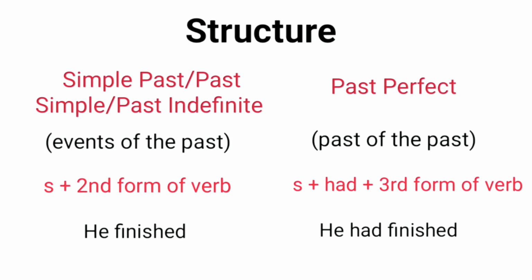Coming back, the structure of simple past is subject plus second form of verb, and its example is he finished. Here, the action is completed in the past. The structure of past perfect is subject plus had plus third form of verb. Here, had is an auxiliary verb. Example is he had finished.